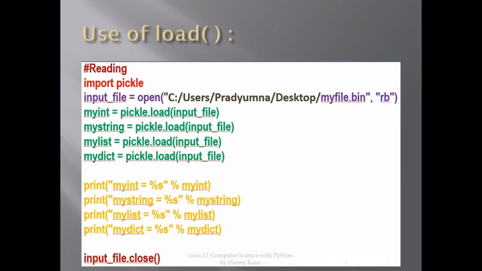We have the absolute name, rb is the mode, and we are loading, that is reading, the contents of the file myfile.bin to the screen. So my int is loading the first value from the input file, my string is loading the second value, my list is loading the third value, and my dict is loading the fourth value. We are going to display these four values from the binary file on the screen with the help of the print function, and in the last we are closing the file with the help of the file handler input underscore file.